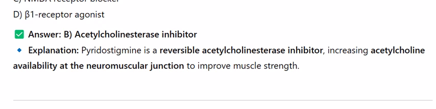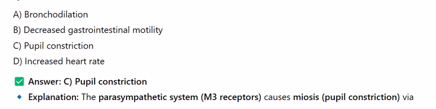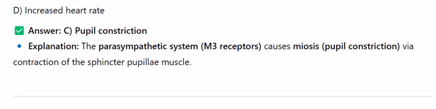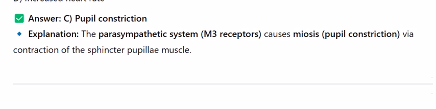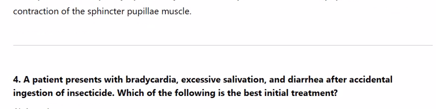3. Which of the following physiological effects is mediated by the parasympathetic nervous system? A. Bronchodilation. B. Decreased gastrointestinal motility. C. Pupil constriction. D. Increased heart rate. Answer C. Pupil constriction. Explanation: the parasympathetic system, via M3 receptors, causes miosis, pupil constriction, via contraction of the sphincter pupillae muscle.